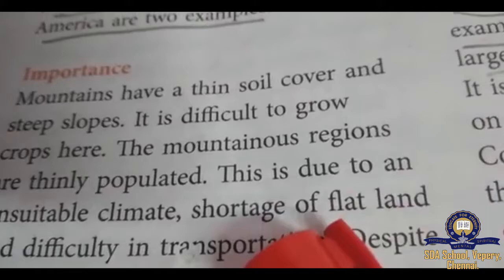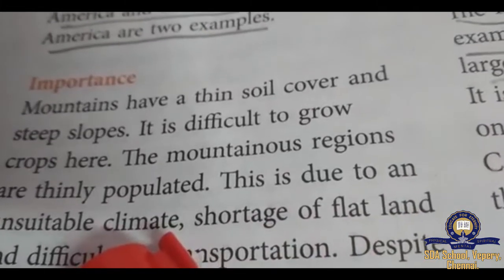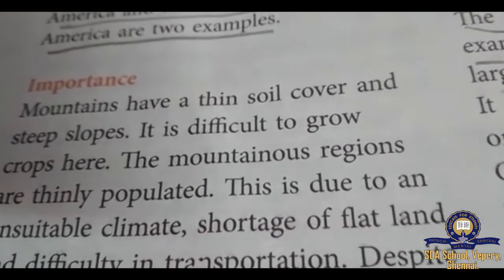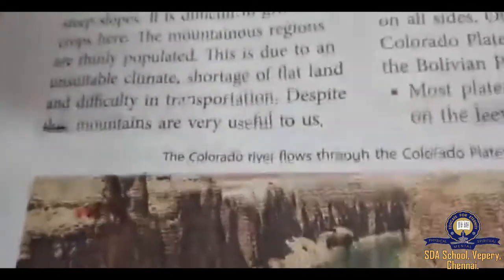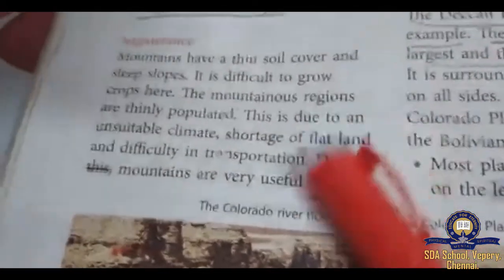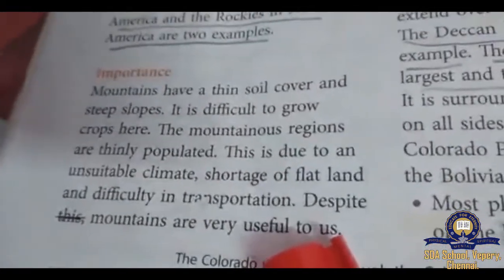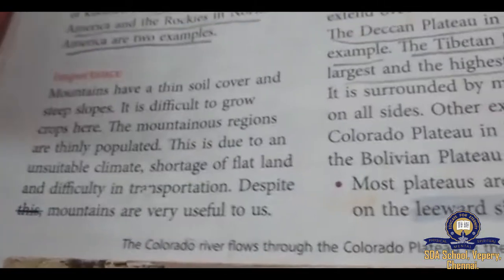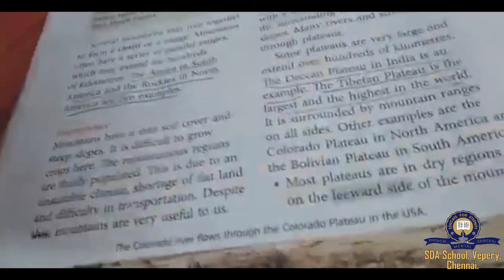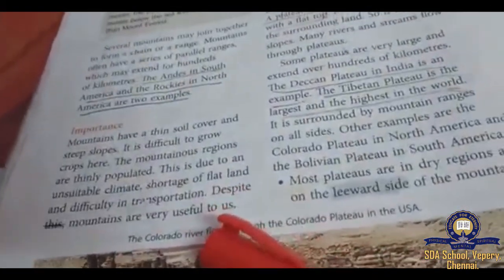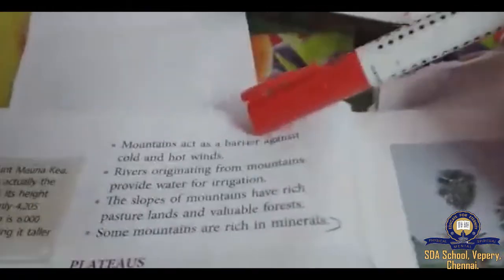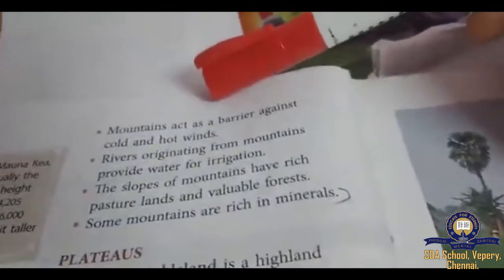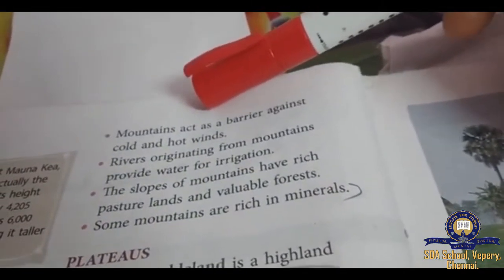Why can people not live on mountains? Climate is not suitable, flat lands are not commonly seen, and transportation is also difficult. Can we travel with bike and car on the mountain areas? No, it is risky. So transportation is hard. In spite of all this, mountains are very useful to us. How? We will see the importance of mountains as listed in 4 points.